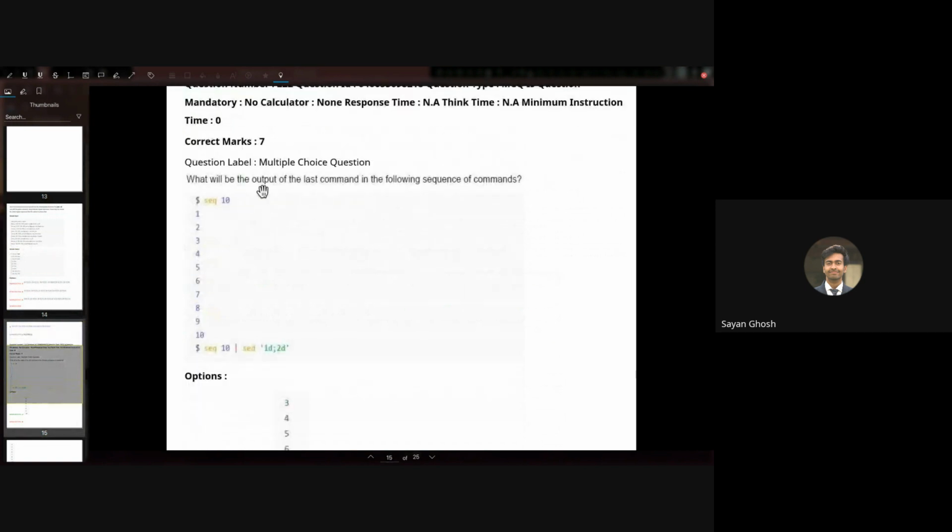The next question is, what will be the output of the last command in the following sequence of commands? First we've shown how seq works. If we have seq 10, it will print 10 lines, the numbers 1 to 10. Then we are running seq 10 piped to sed '1d;2d'. What does 1d 2d mean? Deleting? Yeah, so we are deleting or dropping that line. 1 and 2 are the line numbers. If we remove the first and the second line, it will print from the third till the end. So the answer will be 3 to 10. Yeah, this is the correct option.